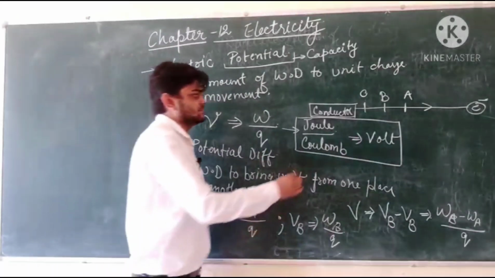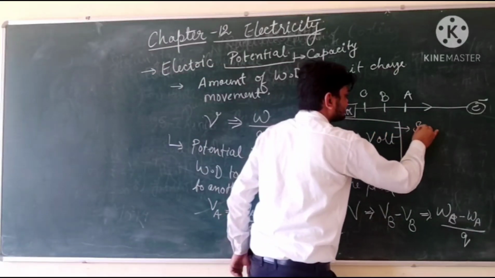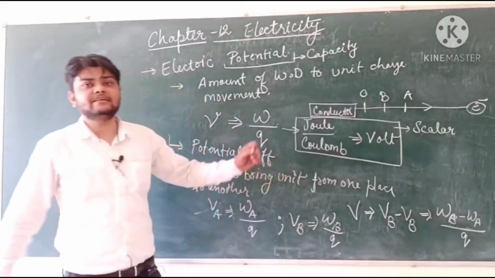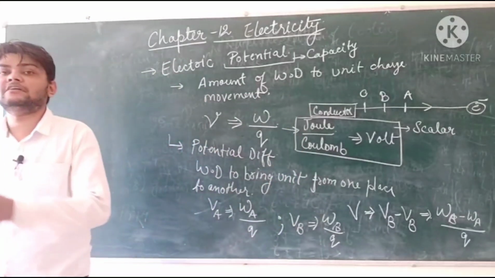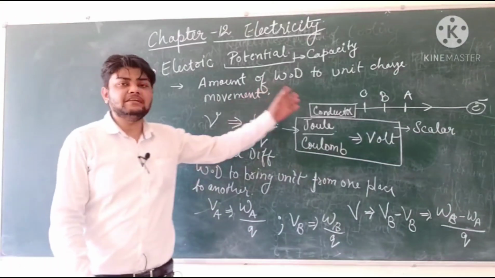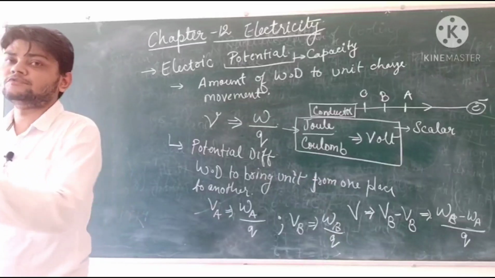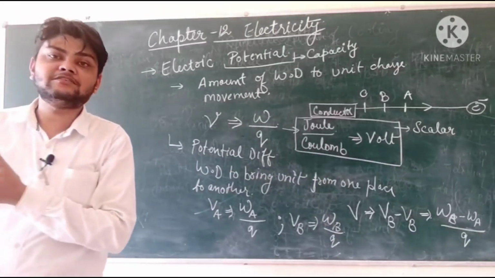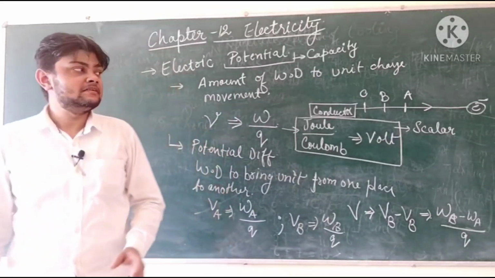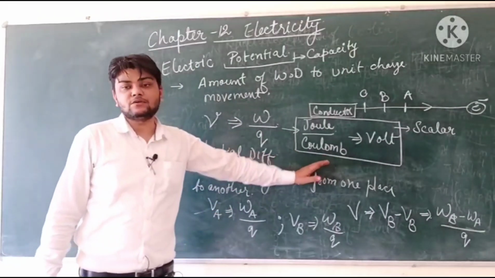Also, it is a scalar quantity because we are not defining from which direction this electron will come towards the conductor. It can come from any random direction. Therefore, work done to bring any electron from any position will be the same. Hence, it will be a scalar quantity.